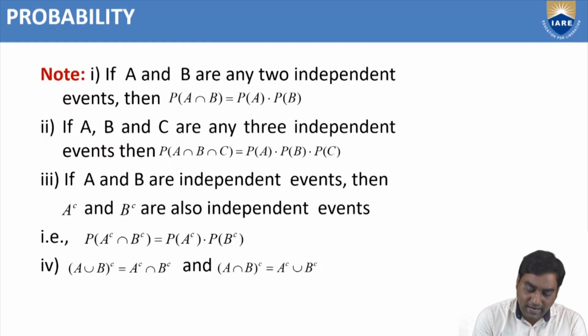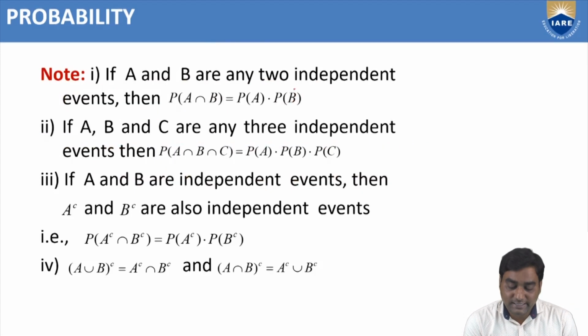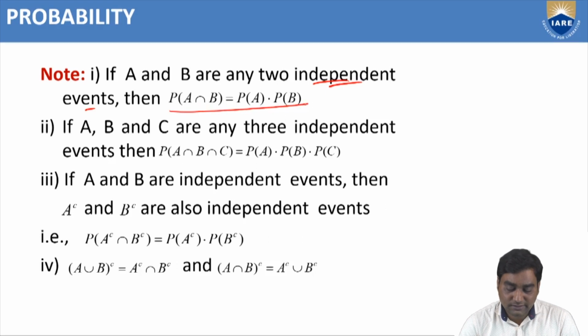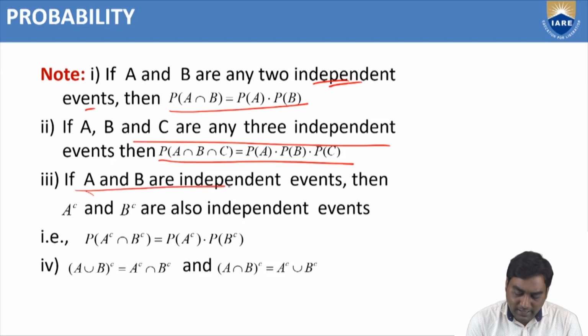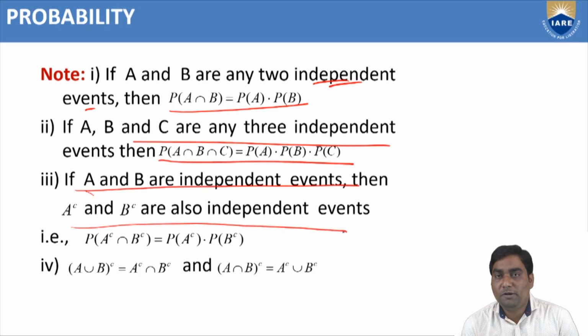And if A and B are any 2 independent events, meaning one event is not affected by the other event, in that case, P of A intersection B is P of A into P of B. Like that, if we have 3 independent events, P of A intersection B intersection C equal to P of A into P of B into P of C. Intersection will be converted into product.